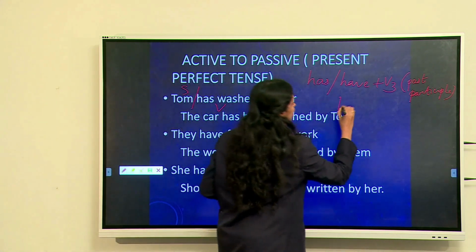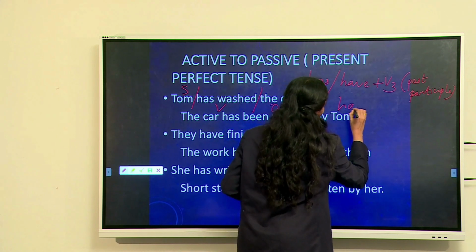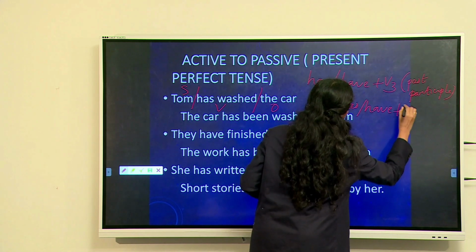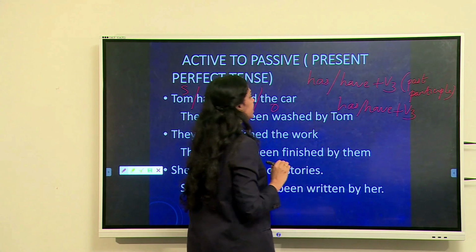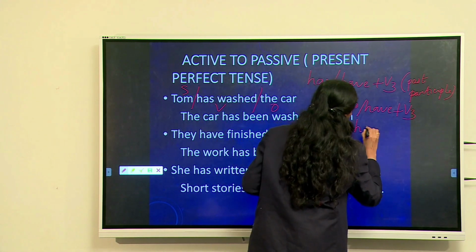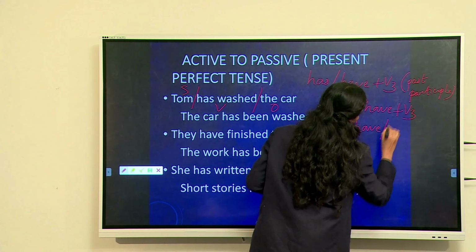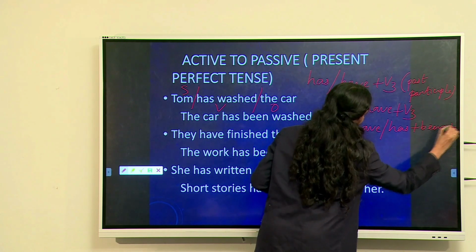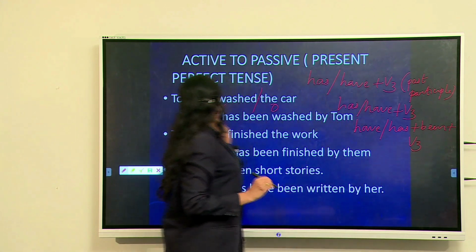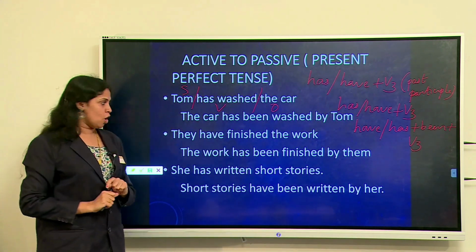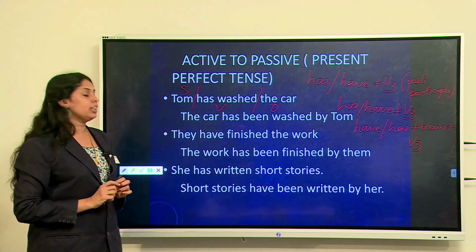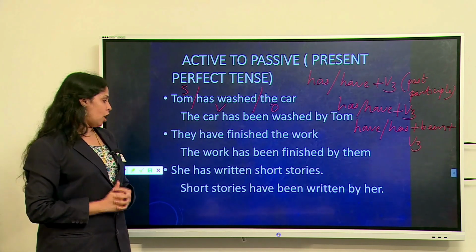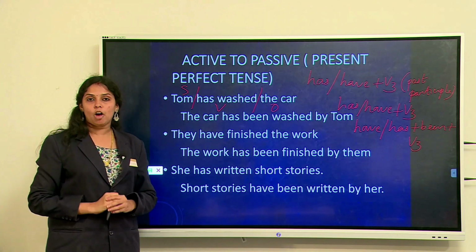So, has or have plus V3 means when we are converting it into passive voice, it will become has been or have been plus V3. So, the car has been washed by Tom. They have finished the work. The work has been finished by them. She has written short stories. Short stories have been written by her.